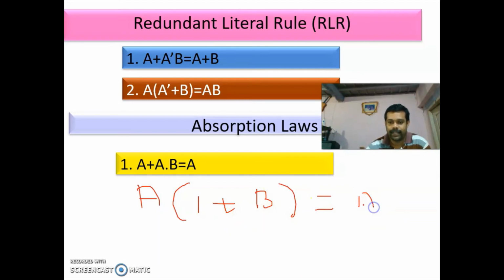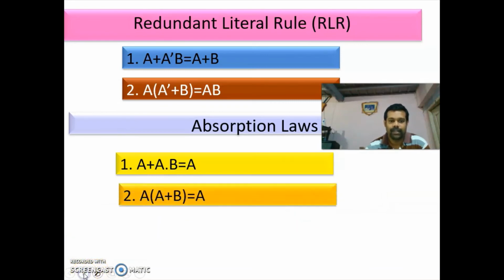So you'll be getting A. Next, A into A plus B is equal to A. If you multiply, you'll be getting A into A plus A into B, that is A plus AB.